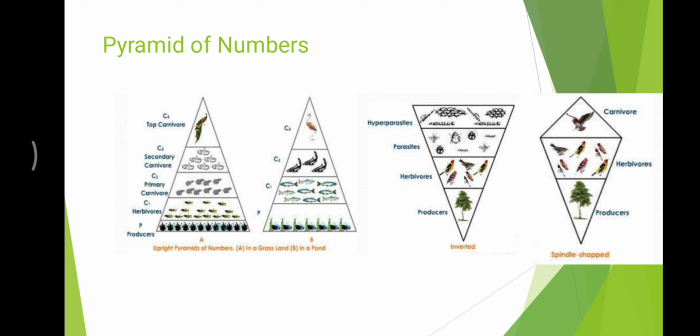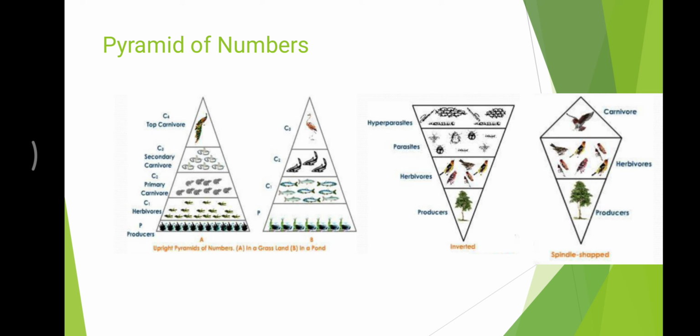Let us see the inverted pyramid of numbers. This is where very few large trees are available, but parasites are more. So in this parasitic system you will find an inverted pyramid of numbers.